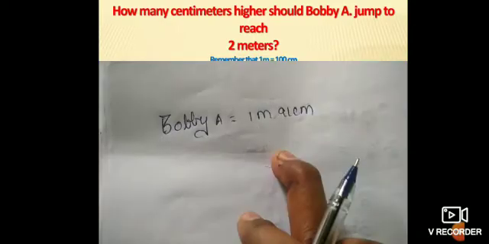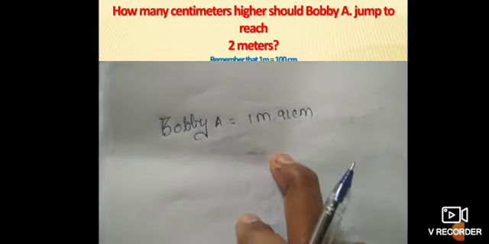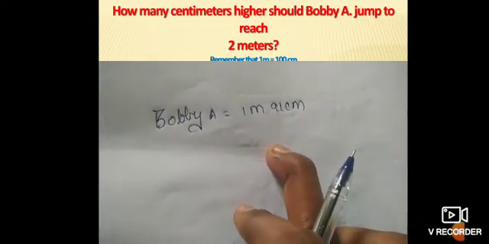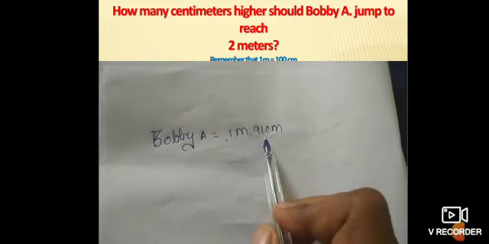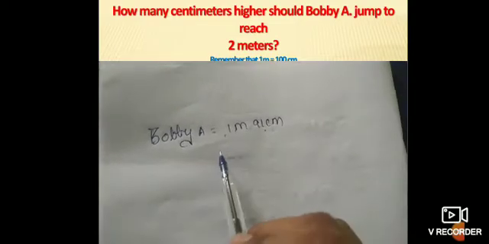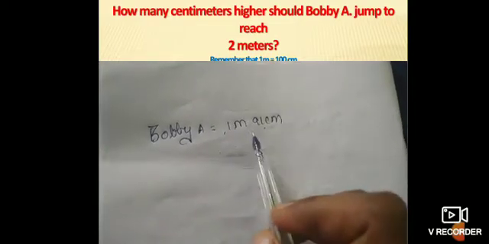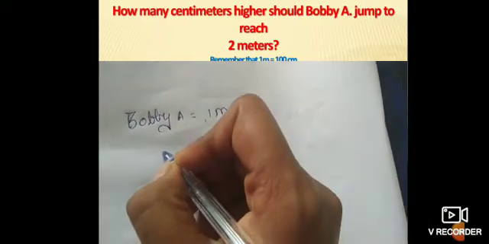So this is your second question, children. How many centimeters higher should Bobby jump to reach 2 meters? Okay. Remember that 1 meter equals 100 centimeter. So Bobby's jump is 1 meter 91 centimeter and we need to find how many centimeters he needs to reach 2 meters. Okay. So let us recall it, children.